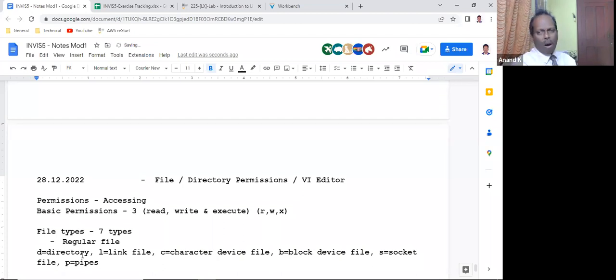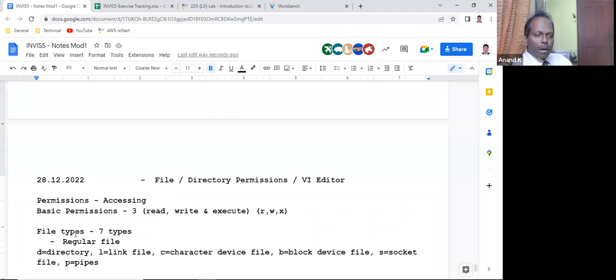There are 7 types, out of which not all are required for you. Just understand that hyphen is a regular, normal file, and D is for directory. At a later stage, maybe tomorrow or the day after, we'll also learn L for link file. The remaining C, B, S, and P we don't use much; only system administrators use these.